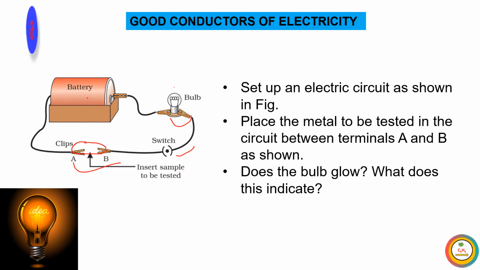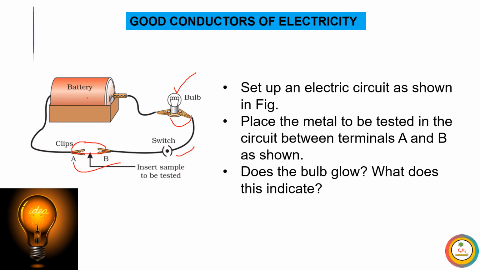If the bulb starts to glow, that indicates the substance is a good conductor of electricity. If the bulb does not glow, we can conclude that the given material is a bad or poor conductor of electricity.